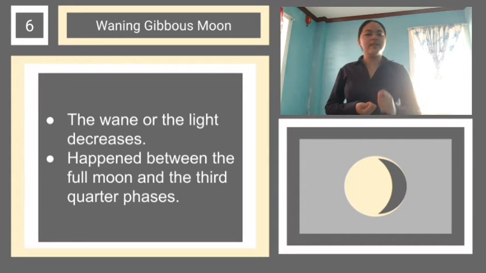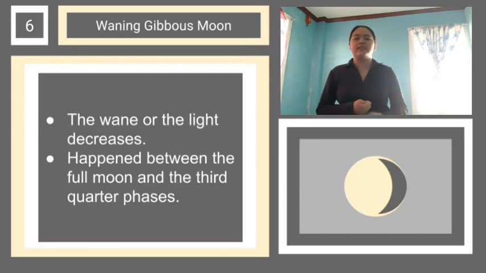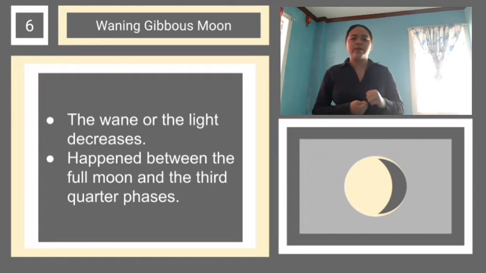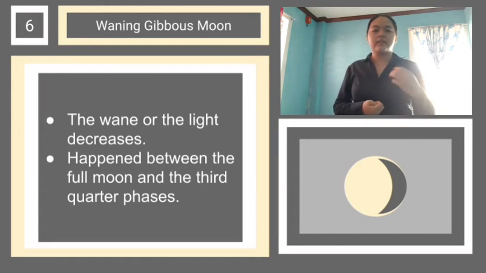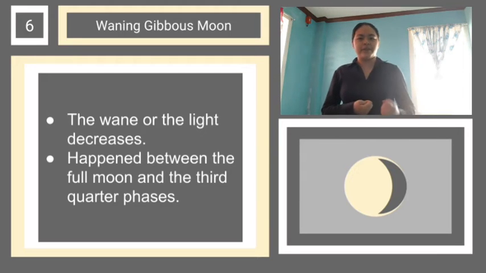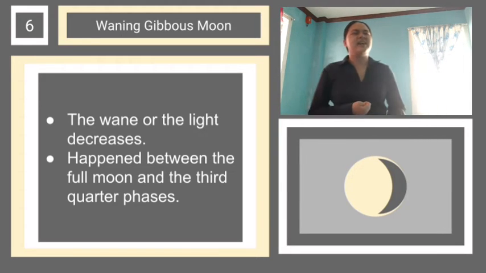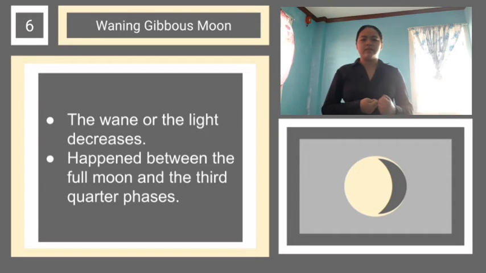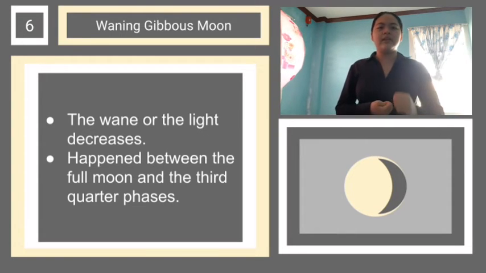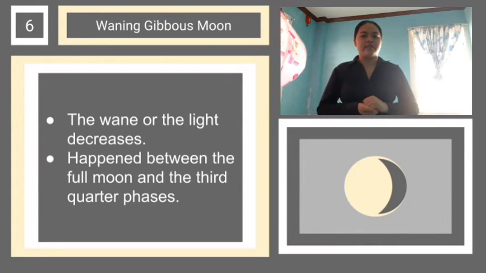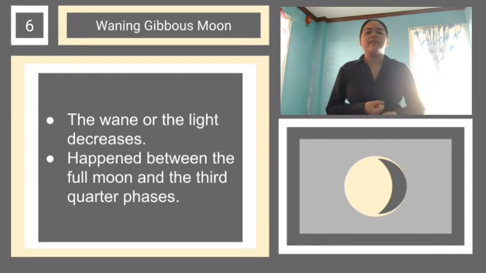Now, what is this? Which is the waning gibbous moon, class. Alright, what is this? The wane, or the light of the moon, will be decreased. Now, can you explain again what happened to the light? Please stand up, Polly. Very good. Now, let's move on again.